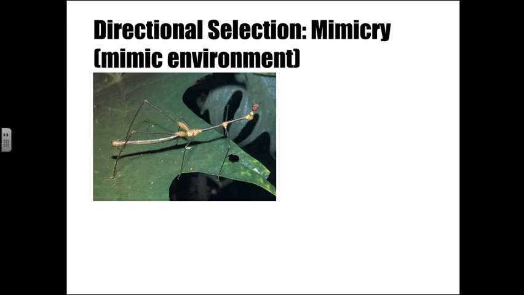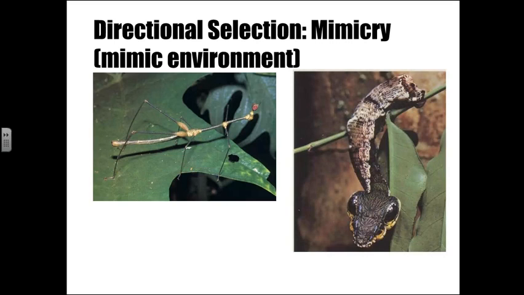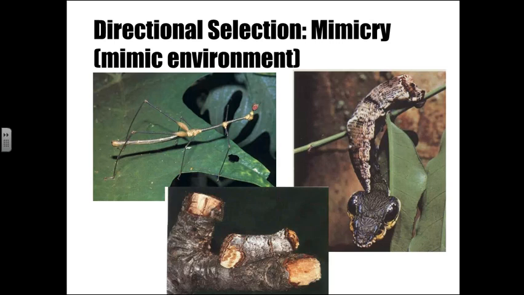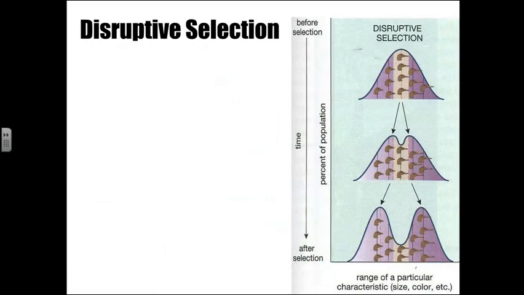So we can have mimicry, right, where we're actually going to mimic the environment. That's an example. So we've got a stick bug that's going to look like a stick. We've got a caterpillar that looks like a snake on its end, so you wouldn't want to eat it. We have a moth that looks like a twig, so it wouldn't be a good, easy target for the predators.